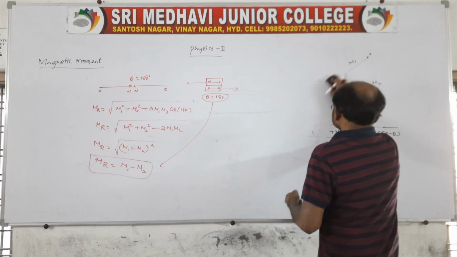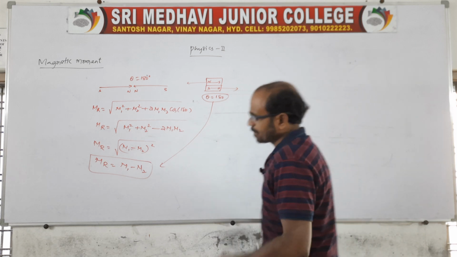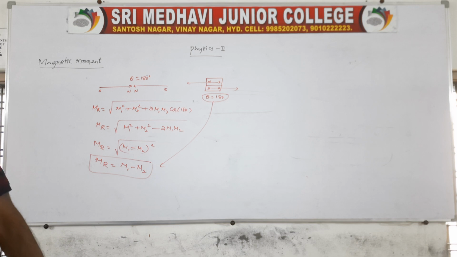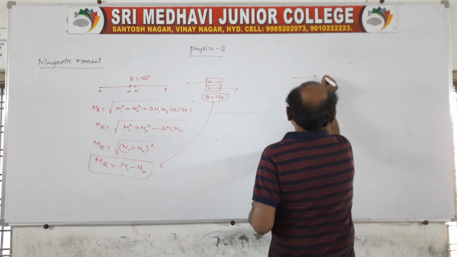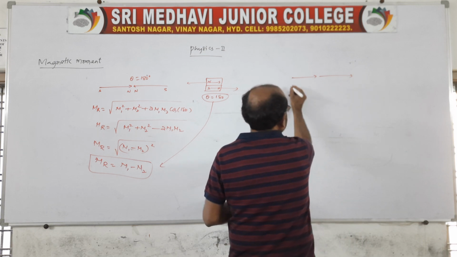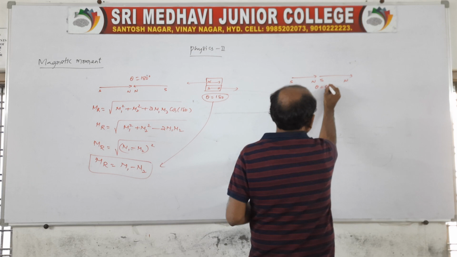Suppose two magnets are kept in contact, but now the directions are the same, like one magnet and another magnet: south, north, north. What will the angle be now? 0.